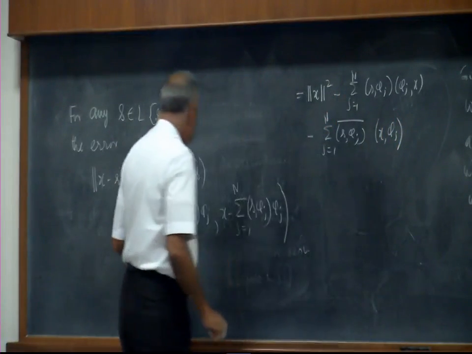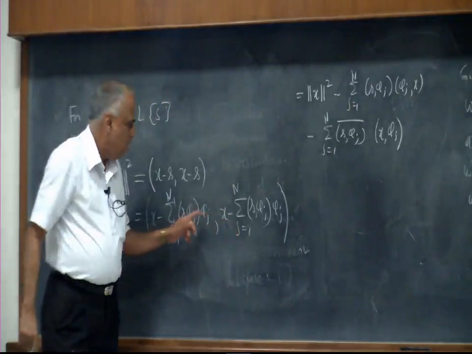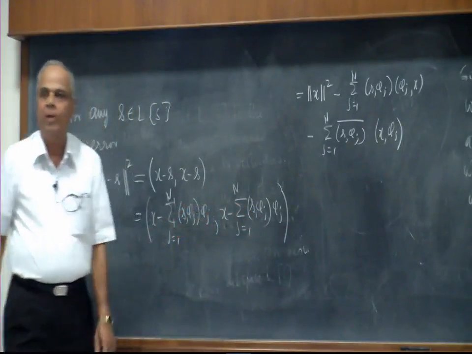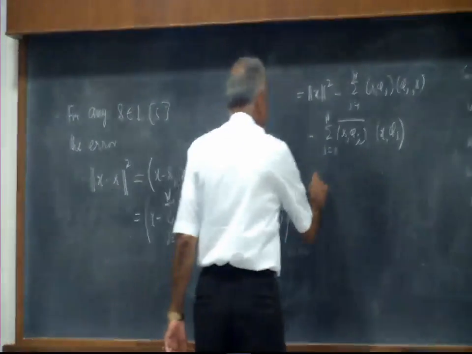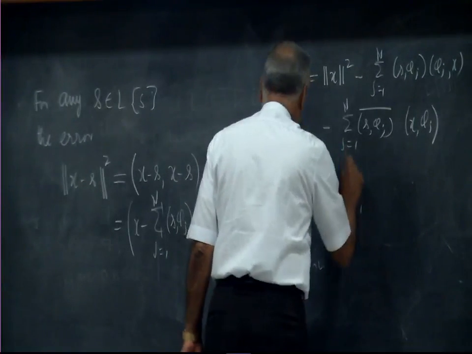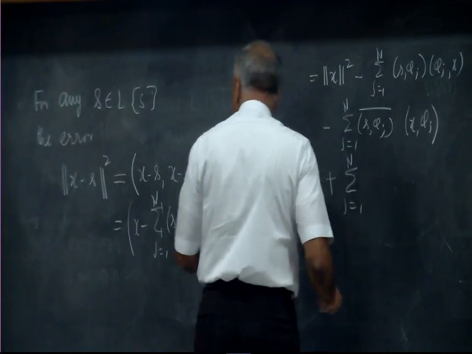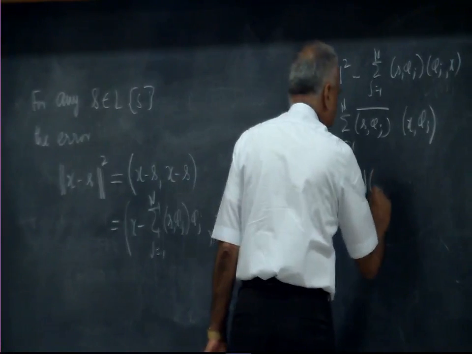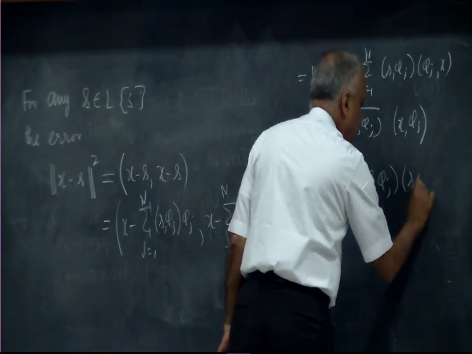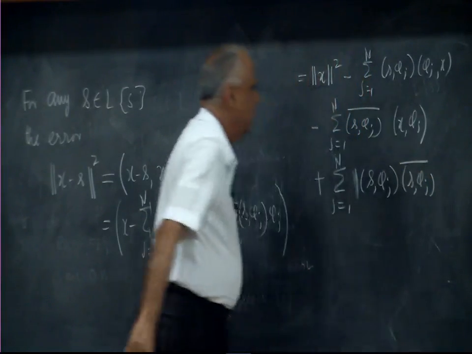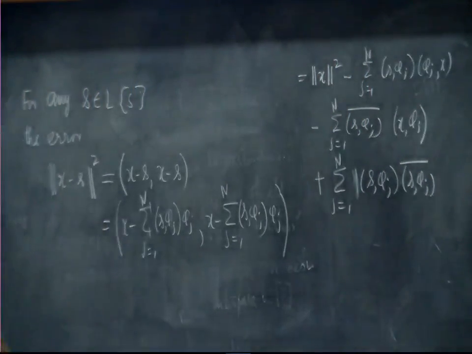And then lastly this and this, all the cross terms will go away because the phi j's are orthonormal. So, only the diagonal terms will come. So, it will be plus summation j equal to 1 to n, modulus of x phi j, again, s phi j bar. So, that is the full expansion.